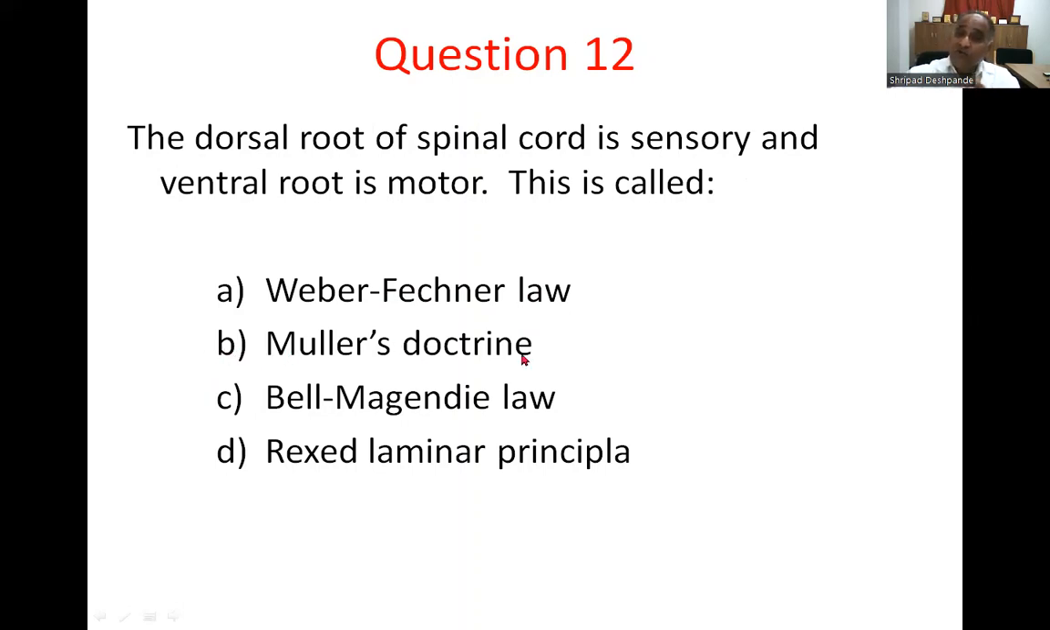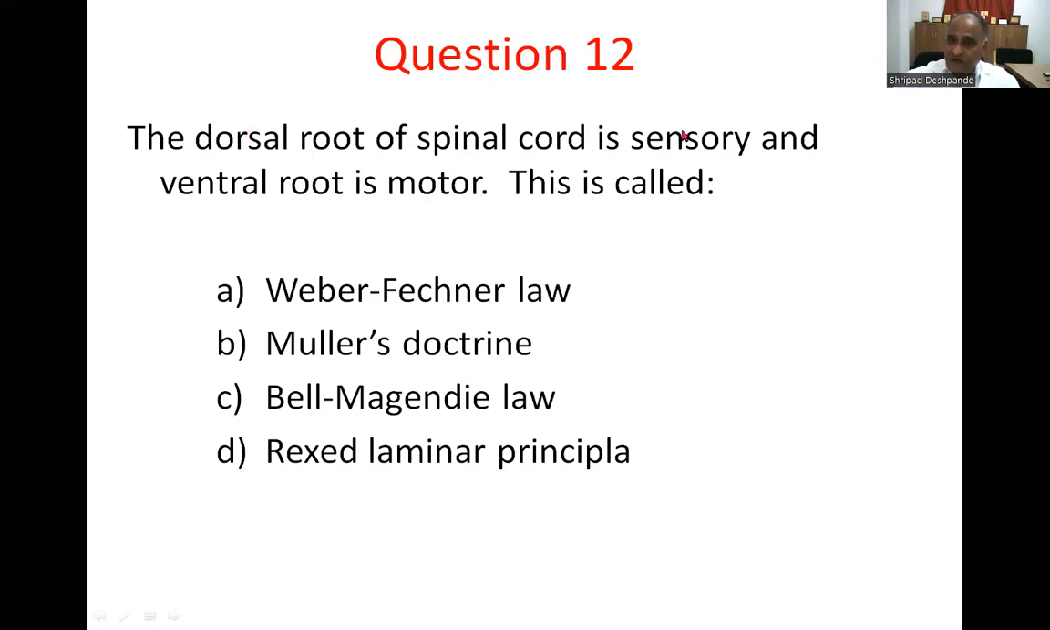Option B, Mueller's doctrine. Mueller's doctrine states that everything travels in a specific nerve energy, so when you stimulate the nerve, nerve impulses are generated in the nerve. The Rexed laminar principle is the distribution of the gray matter in layers in the spinal cord, so that's not the response. The correct response is option C, the Bell-Magendie law.